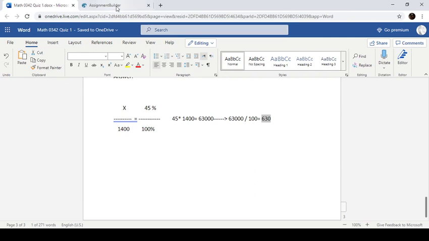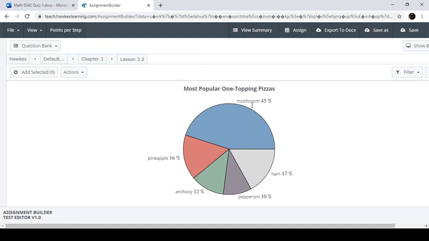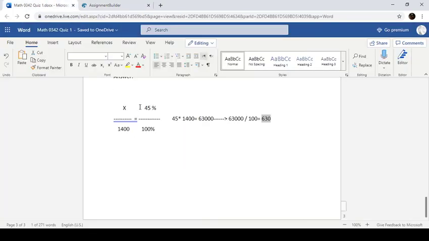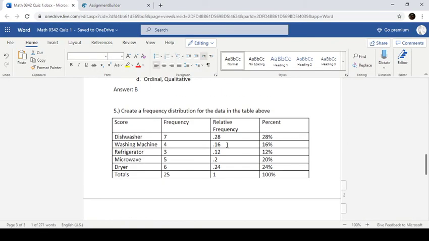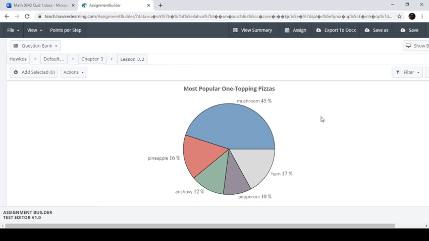But again, the idea here is that given a percent, we can work backwards through our frequency distribution and get back to our frequency from the percent. We can go either way here. Okay.